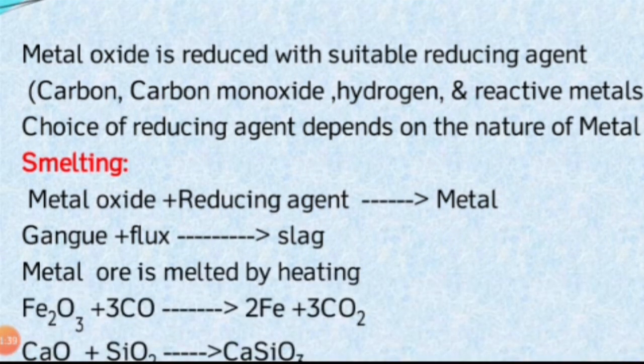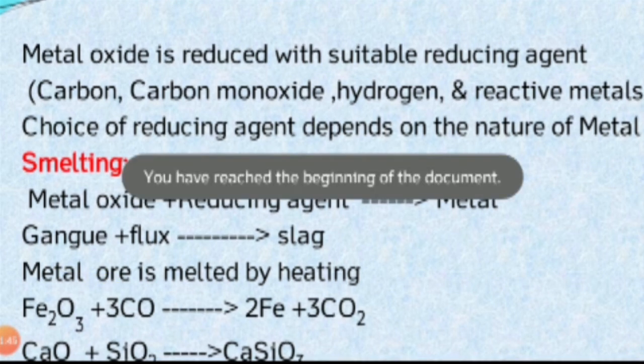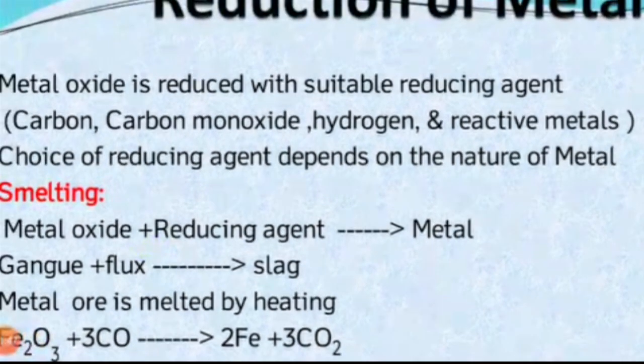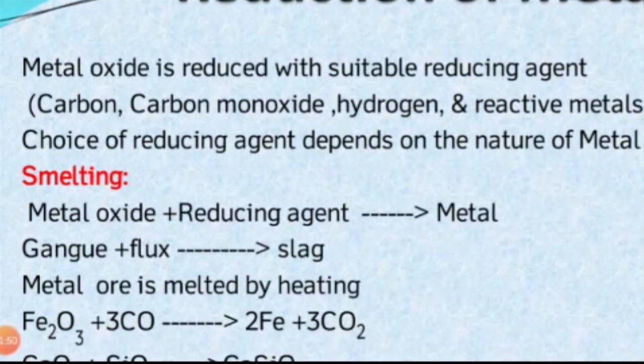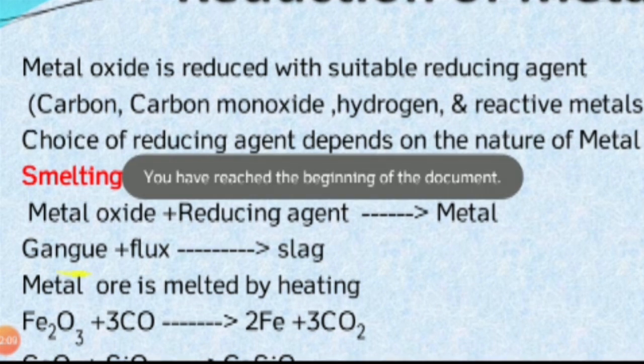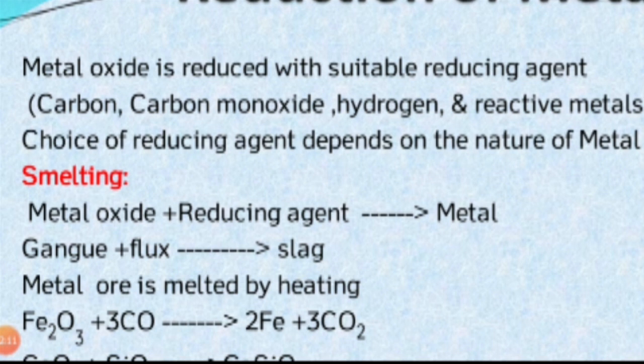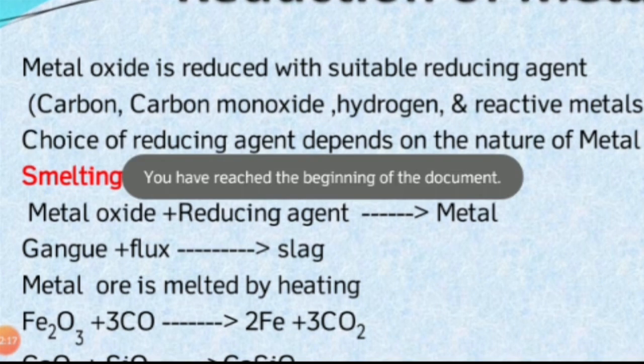Then the earthy impurities, gangue, that are present along with the metal oxide are treated with the flux. The flux material may be acid or base, depending on the nature of the gangue. If the gangue is acidic, the flux should be basic; otherwise, if the gangue is basic, the flux should be acidic. The flux reacts with the earthy impurities, the gangue, and forms the slag. So two types of process are carried out in smelting.